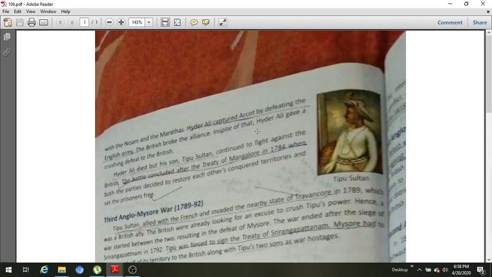This is very, very important. You can note down Mangalore Treaty 1784 between Britishers and Tipu Sultan. It can be asked in the examination who were the signatories of the Mangalore Treaty in 1784.